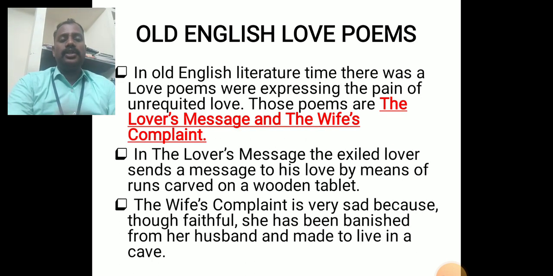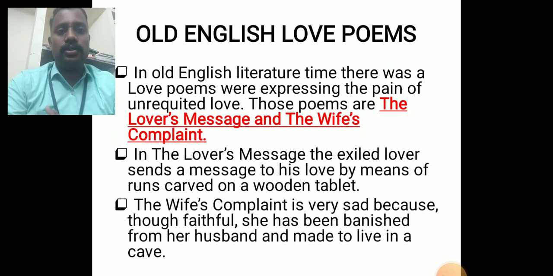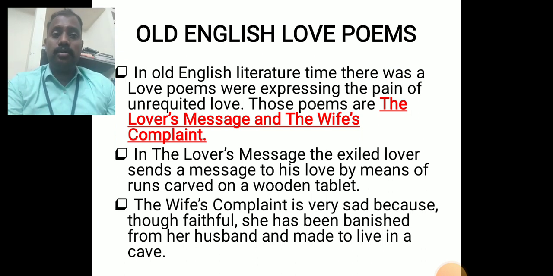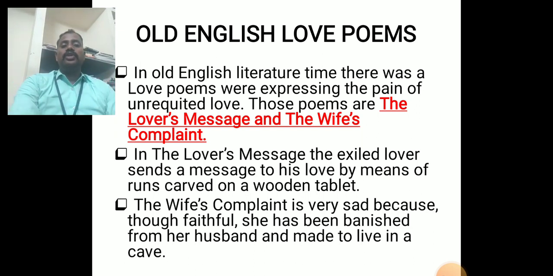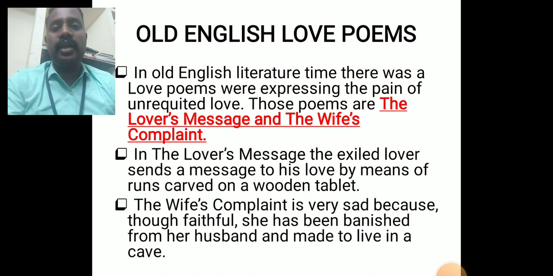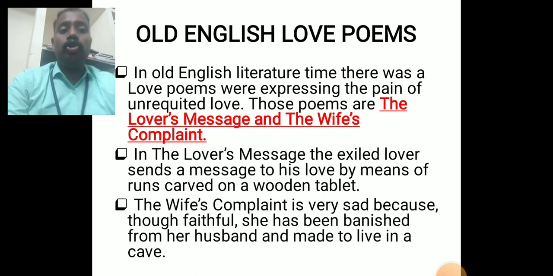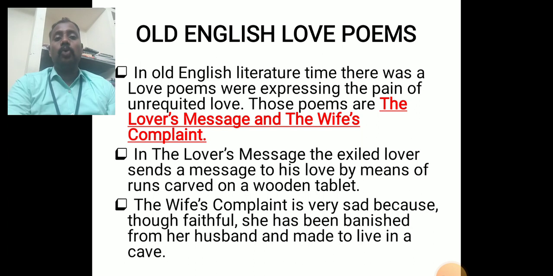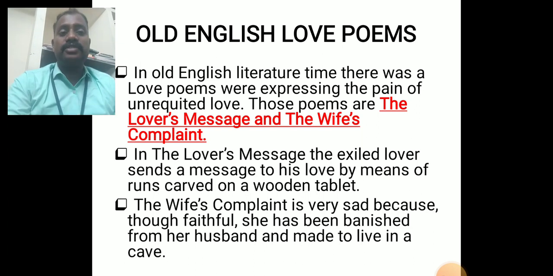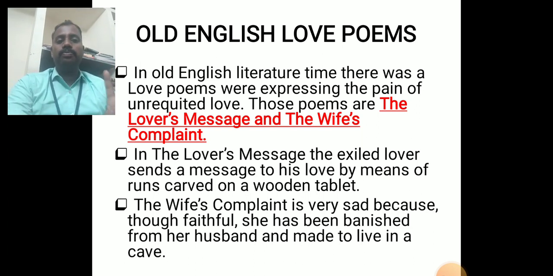After the Old English songs, we come to the Old English love poems. What are the love poems in Old English literature? These love poems express the pain of unrequited love. The two eminent poems are called The Lover's Message and The Wife's Complaint.